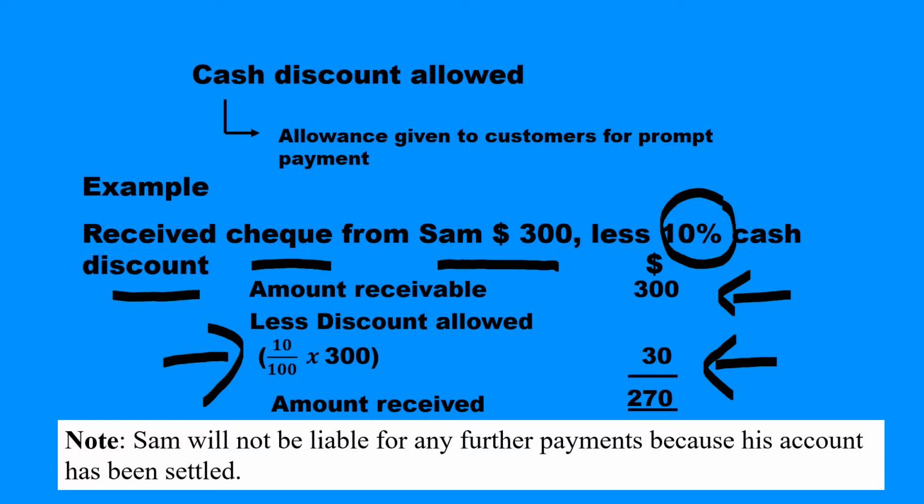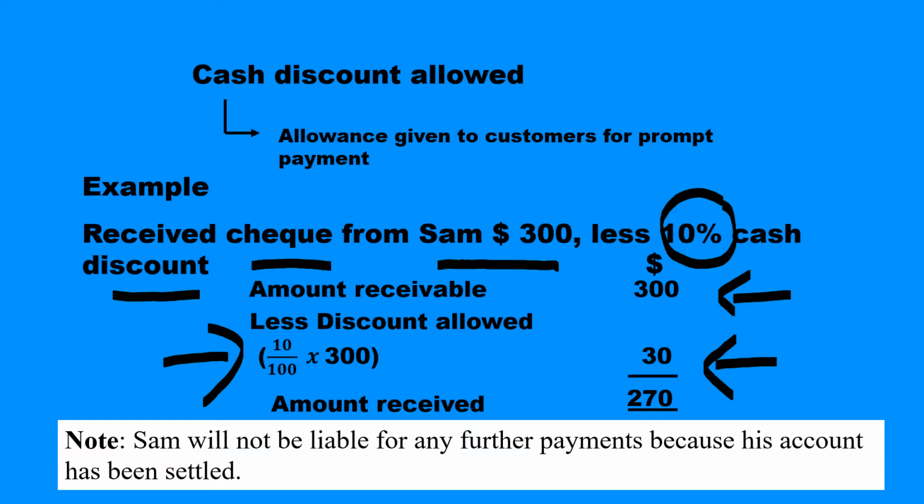Now, what is the implication of this? Cash will come in, 270. Very good. But then we've allowed a discount of 30. If we've allowed a discount of 30, for us it is like a loss. Therefore, this will have a negative impact on profit.